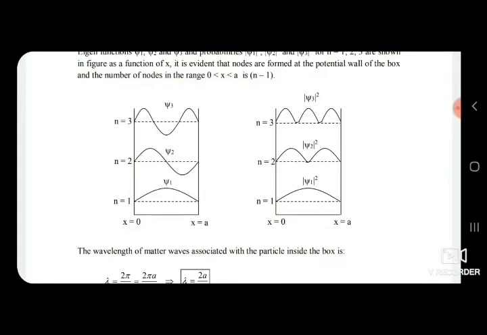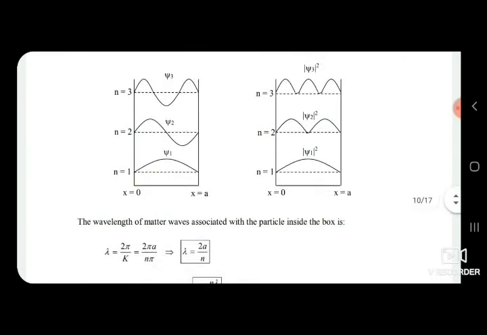That is, for n equal to 1, there is no node between the box, but for n equal to 2, there is 1. For n equal to 3, there are 2 nodes. So the number of nodes between the box associated with the wave function will be n minus 1.